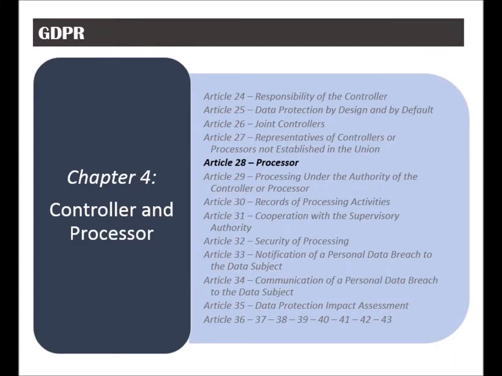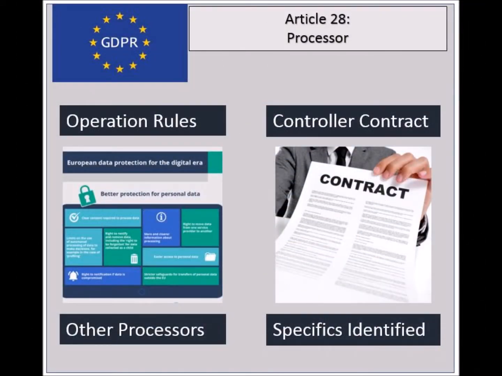The fifth article of the fourth chapter, Controller and Processor, and number 28 overall, is called Processor. A controller can delegate data processing to another entity referred to as processor. However, the controller has to ensure that this processor applies appropriate measures to protect rights, and comply with GDPR. There are specific rules that dictate how the processor should operate.